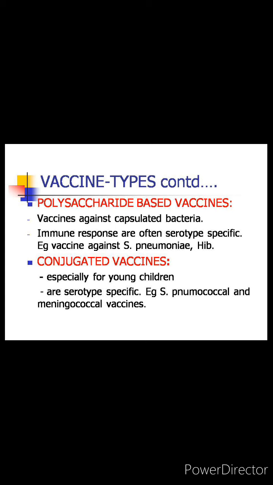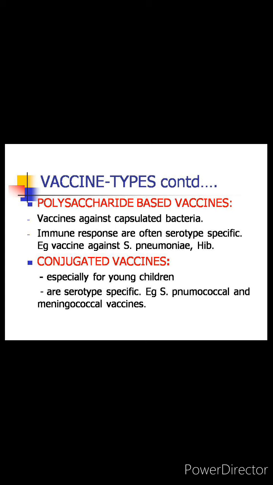But in the late 1980s, it was discovered that this problem could be overcome through a process called conjugation, in which the polysaccharide is chemically combined with a protein molecule. This conjugation changes the immune response from T cell independent to T cell dependent, leading to increased immunogenicity in infants and antibody booster response to multiple doses of vaccines.